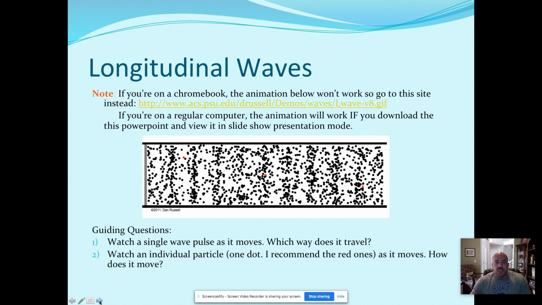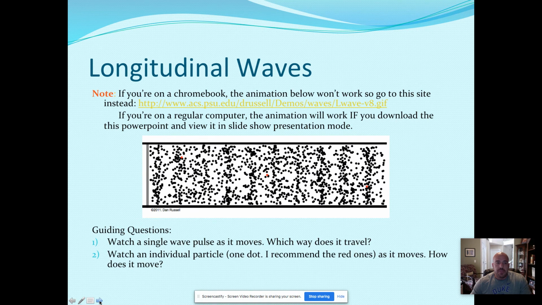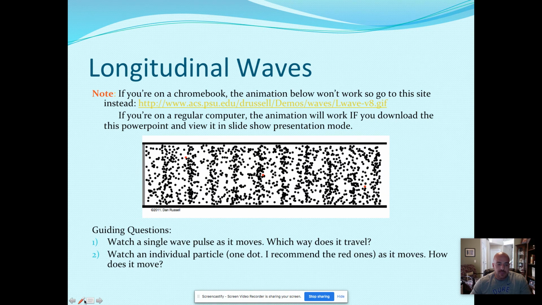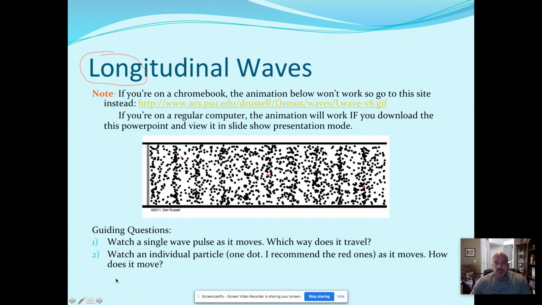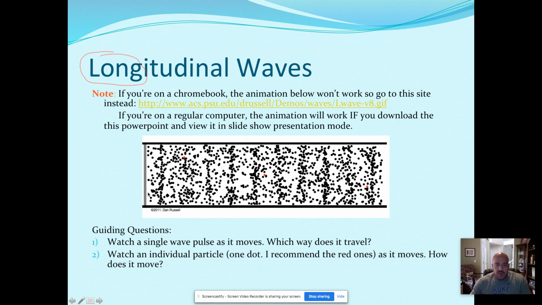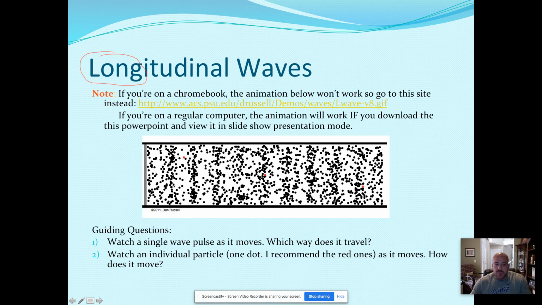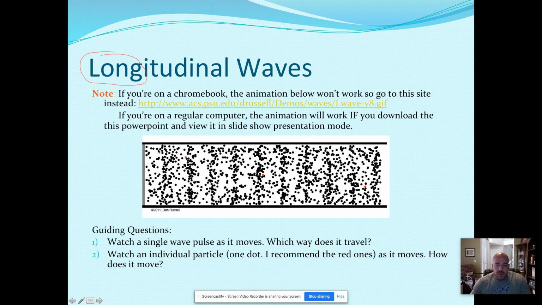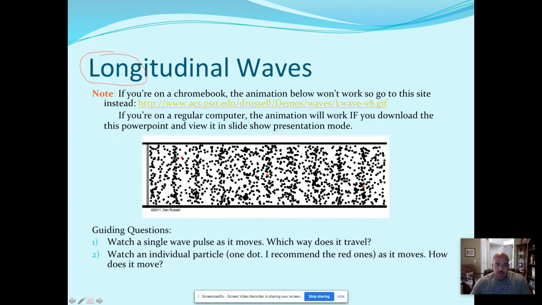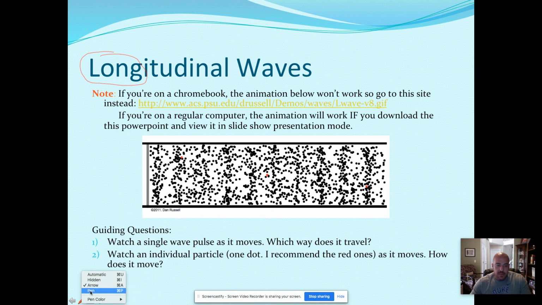All right, so longitudinal waves. The beginning of that word itself helps you kind of maybe remember what it looks like because that word starts with long. So let me get back to the arrow and my animation continues. And if you look, these are left to right movement. It says, look at a single pulse. Well, a pulse is these up and down waves here. I'll highlight one of them.